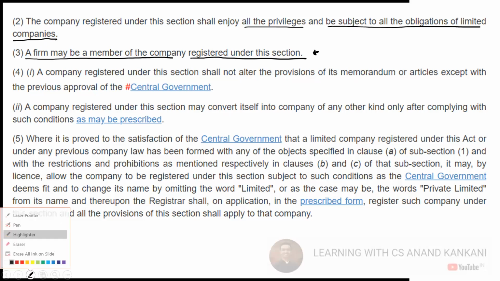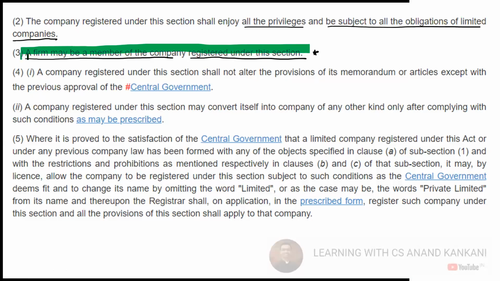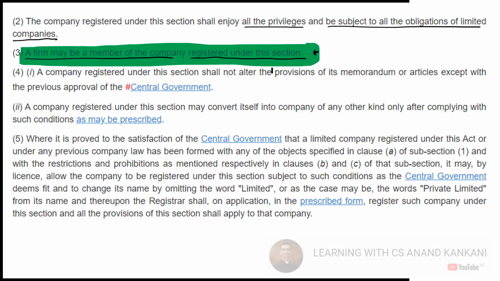I am highlighting this in dark green color and I'll write the explanation at the end. So I'll put this in dark green color, and I'll put an explanation to this.